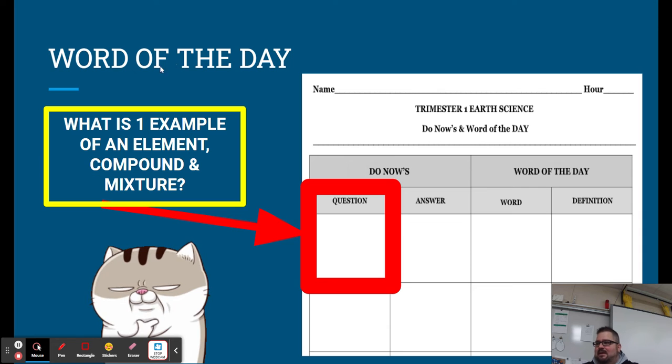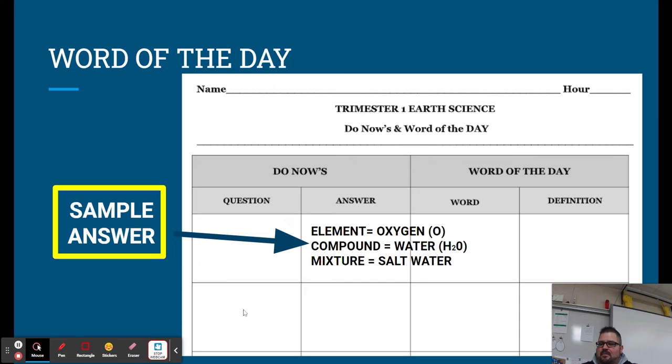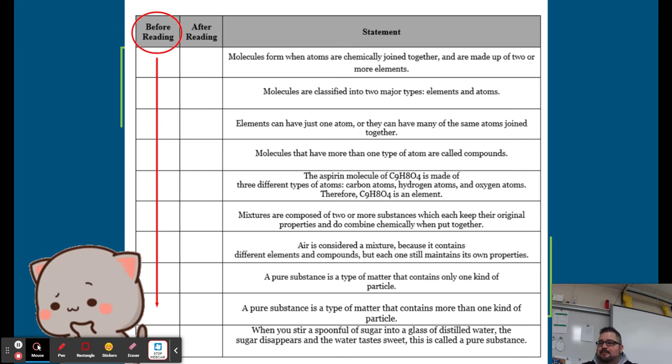So we have our, that's not a word, that's a typo, a do now. The do now is: what is one example of an element, a compound, and a mixture? Some examples: an element, anything off the periodic table, oxygen; a compound, anything that we had talked about yesterday, minerals are compounds. Water was the compound that we talked about yesterday. A mixture: Chex Mix, salt water, rocks, soil. Those were things that we had talked about yesterday.